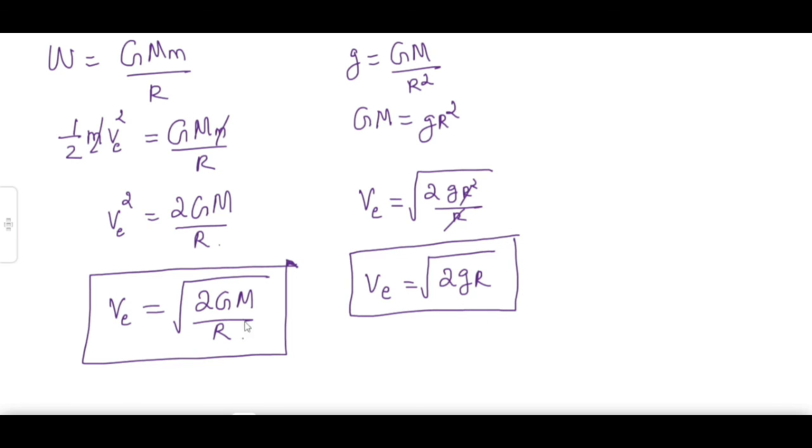One is in terms of the gravitational constant, mass of the Earth and radius of the Earth. And here it is simply the radius of the Earth and acceleration due to gravity. If you substitute the values, all of which are known to us, we will get the escape velocity from the Earth's surface, VE, equal to 11.2 kilometer per second. This is the escape velocity.